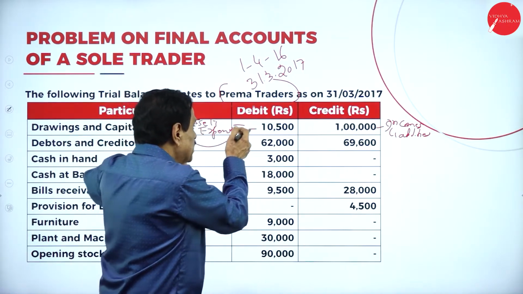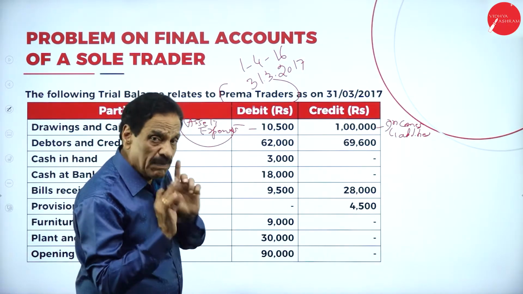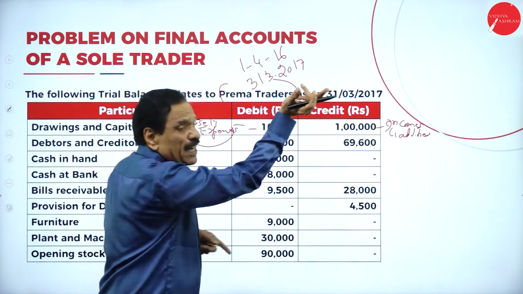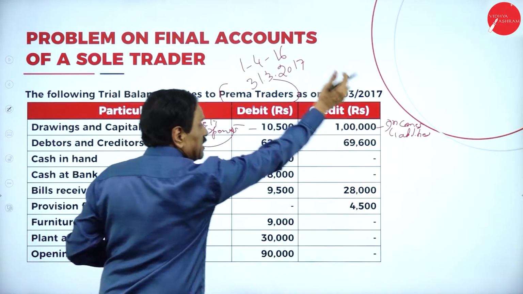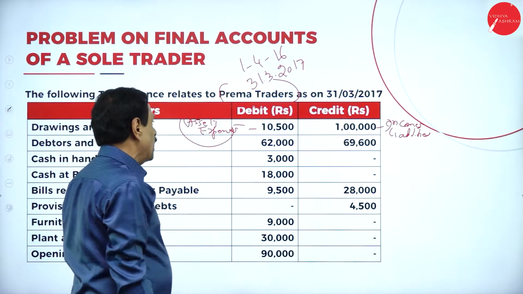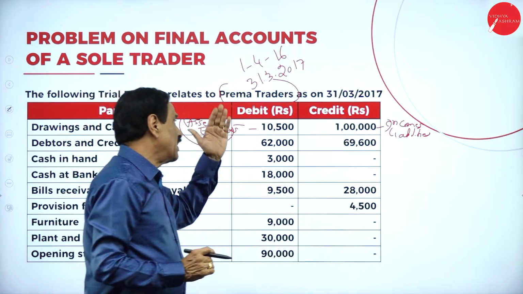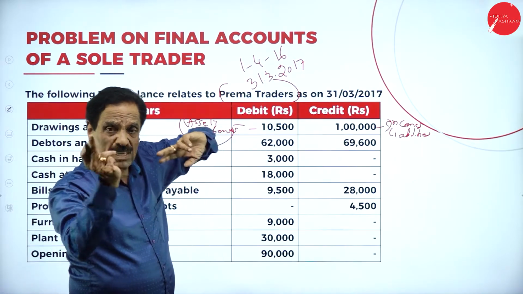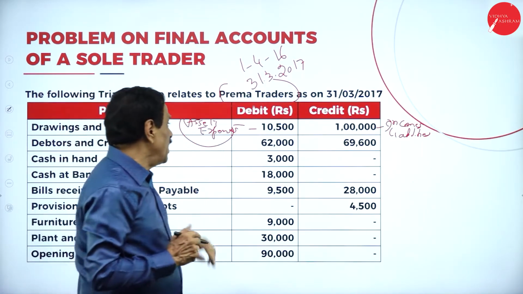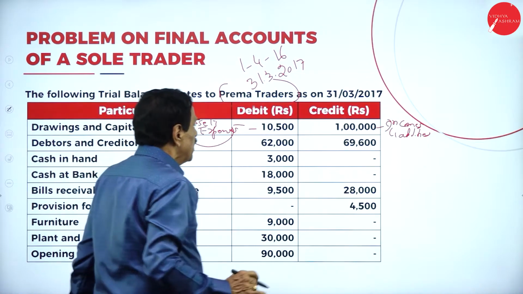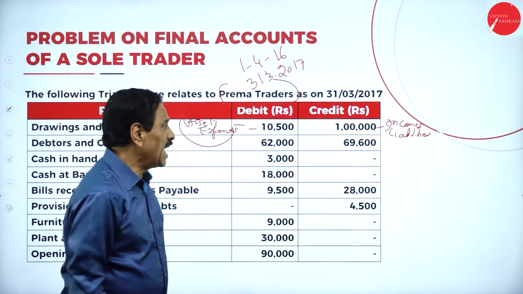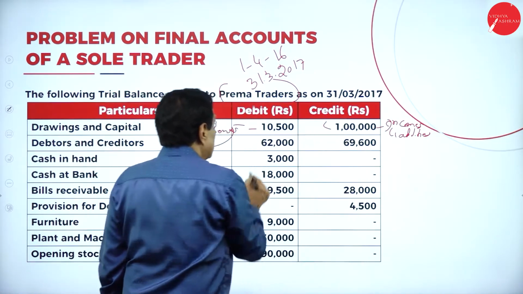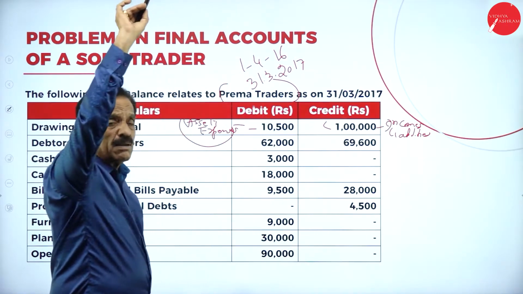Balance sheet is the opposite of trial balance. In the balance sheet, right hand side is asset side, left hand is the liability. In the trial balance, left hand is the asset side, right hand is the liability side. So balance sheet is the opposite of the trial balance. Here, if you go through now one by one, drawings and capital is said. Capital is a liability item. This should be deducted on the liability side of the balance sheet.